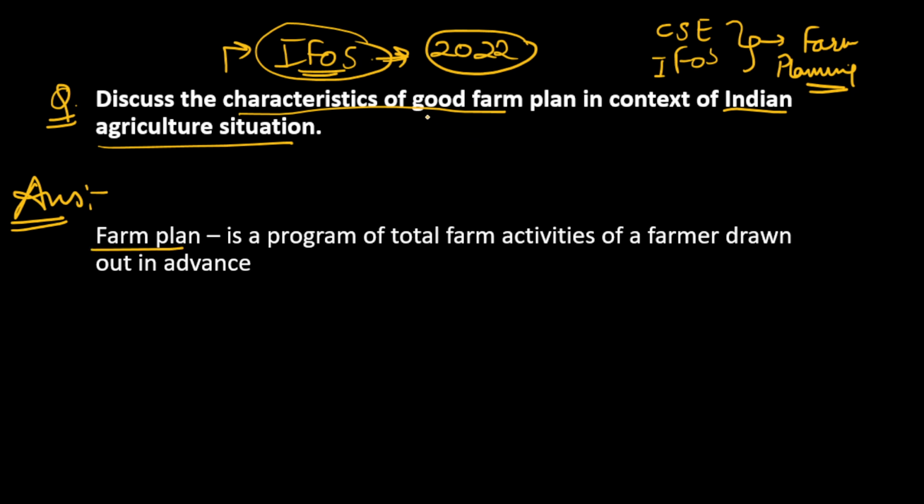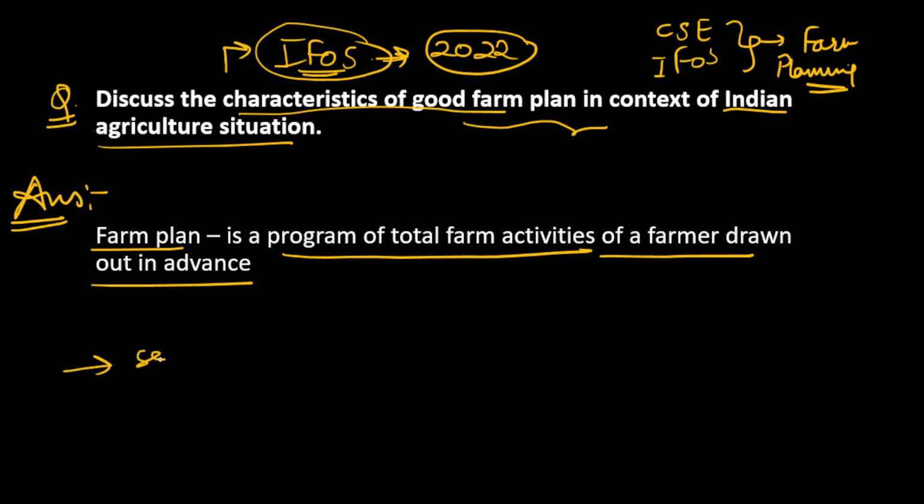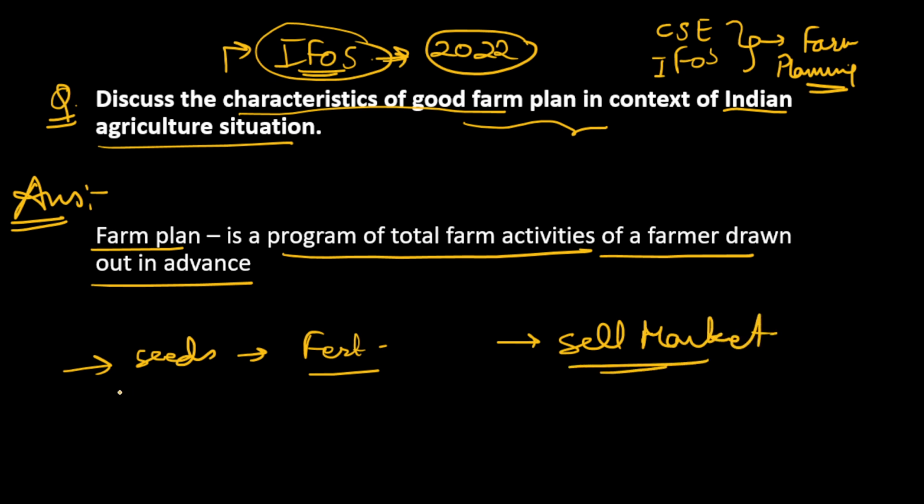So first of all, what is a farm plan? A farm plan is a program of total farm activities of a farmer drawn out in advance. That is, if a farmer draws out a plan, writes down a plan in advance that he will use these seeds, he will use those fertilizers in that amount, he will sell in that market, so everything is planned by the farmer in advance, before doing the farm activities.